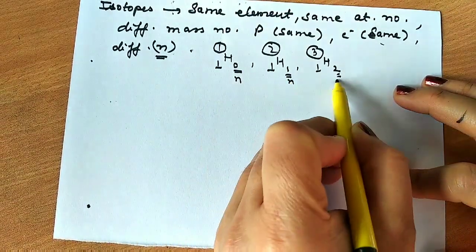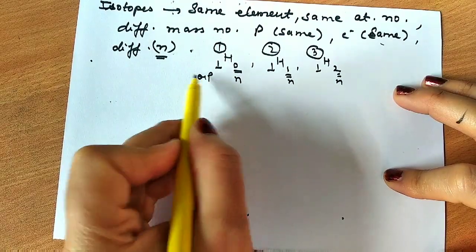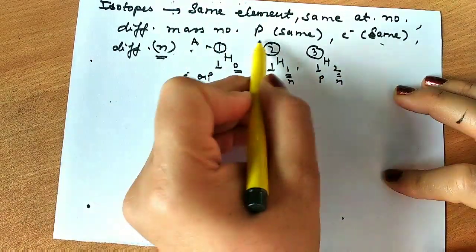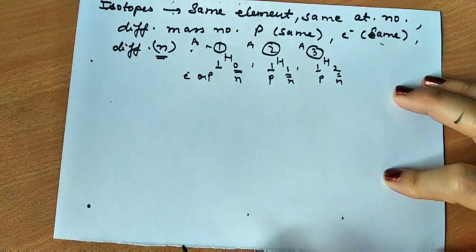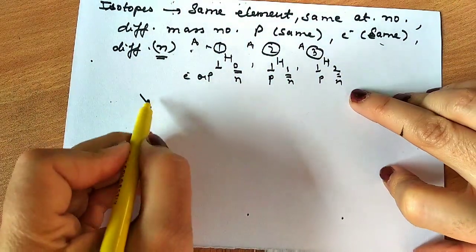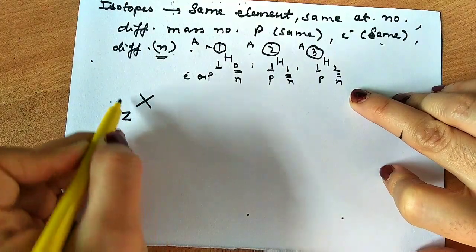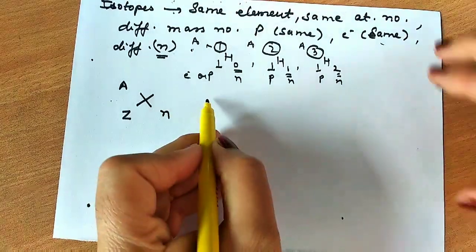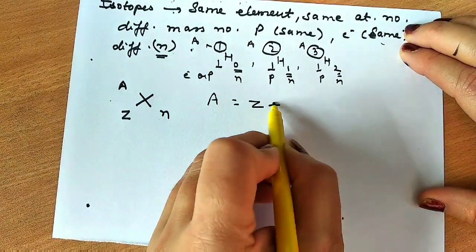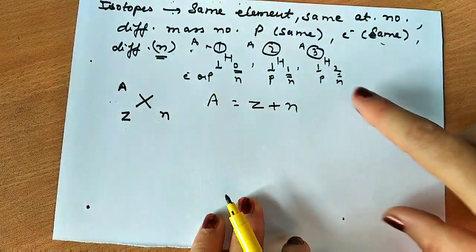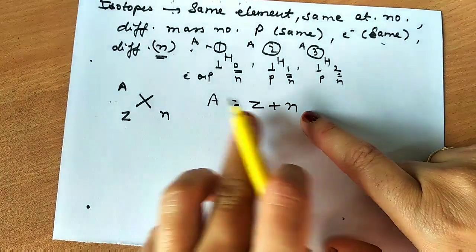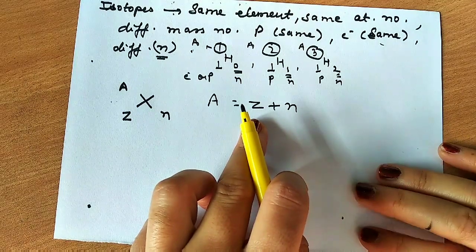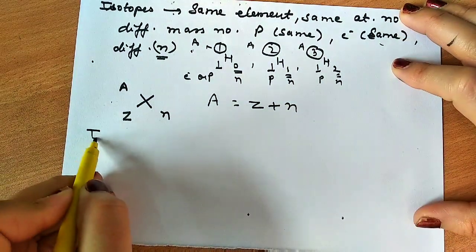These are our neutrons, these are our protons and electrons if it is a neutral atom, and this is our mass number A. To represent any atom, suppose this is the symbol, then this Z is the atomic number, A is the mass number, and here we will have the number of neutrons. So I can write A is equal to Z plus N. So for isotopes, we'll be having different neutrons, A is also different, Z is same. Clear? Now we'll talk about isobars.